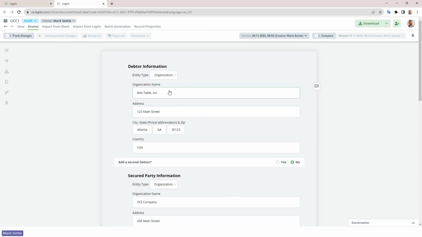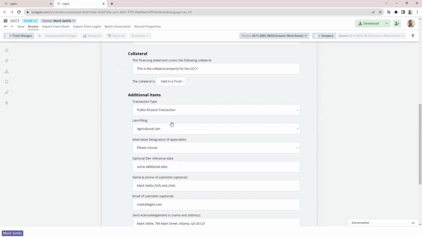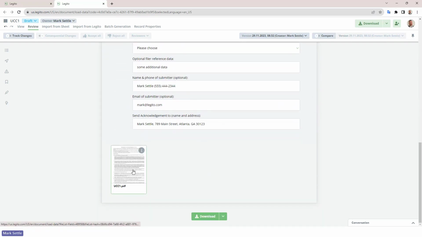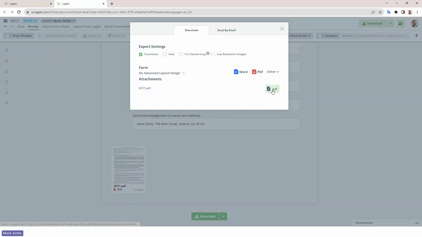And so as a user, I created this input form for the user to complete that will pass the data into those input fields. So as a user, I would just come through and type in this information. And then what happens is available and download here as an attachment, or when I click the download link, it will also be here under attachments, will be the filled PDF file for me to download as a user.